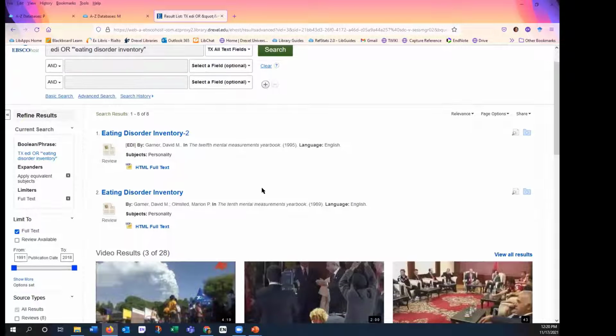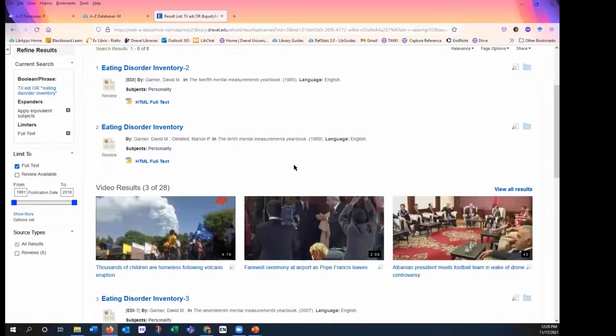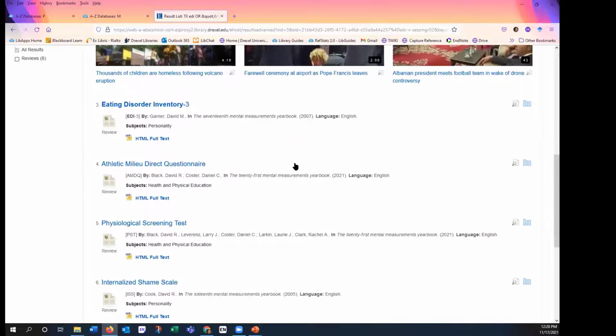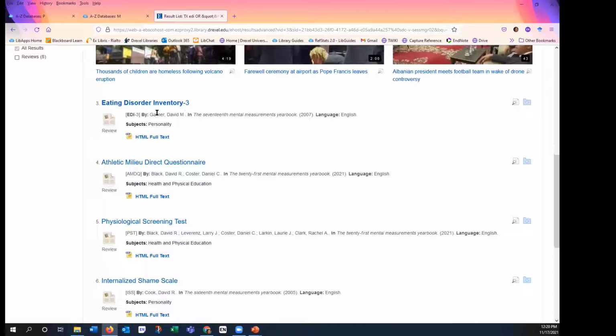And I get a couple of different versions of the Eating Disorder Inventory. These came from various volumes of the Mental Measurements Yearbook as indicated here. There are 3 versions. I think that's the most current one, so I'm going to check this one out.